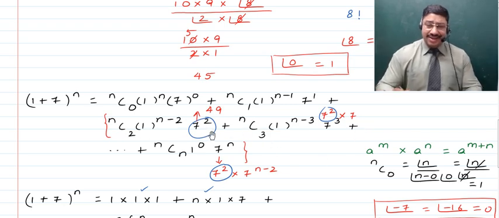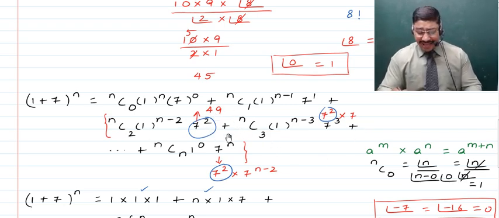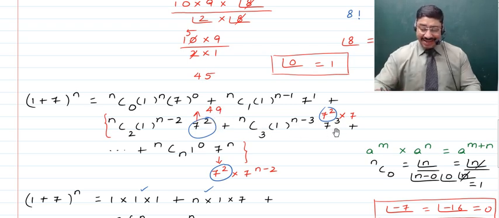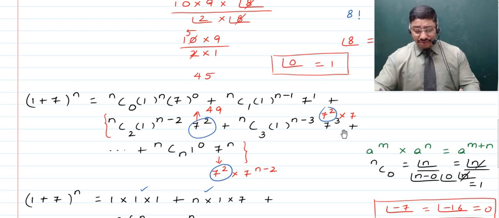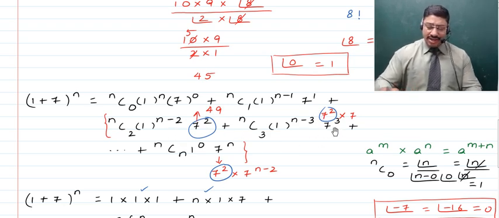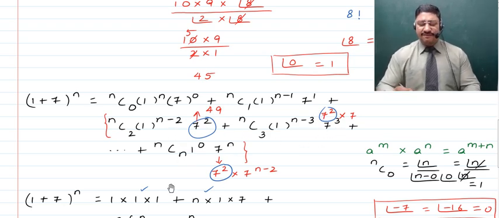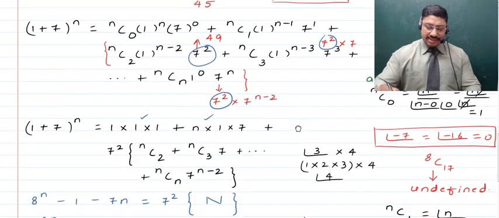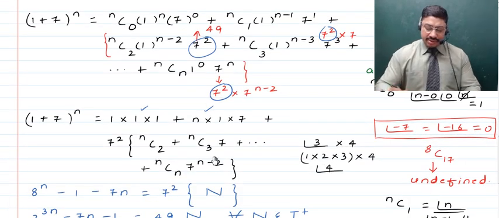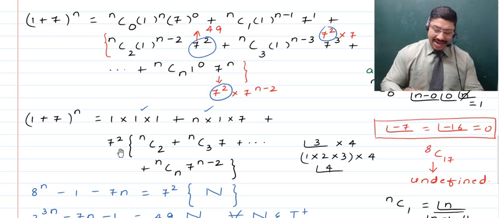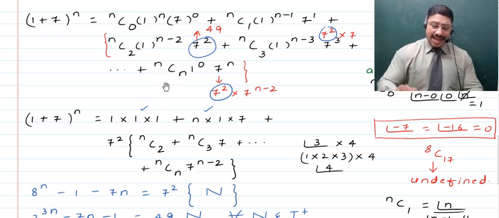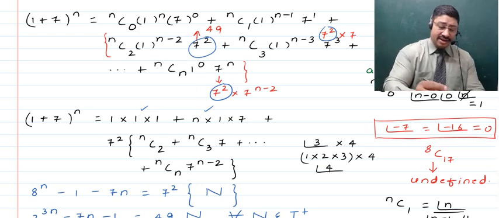From here it starts losing significance, as we have got to 7 square, which is 49. Similarly, in the next term we get to 7 raised to the power 3, which can be written as 7 square into 7. Again we've been able to get to 49, right? And thus all the later terms will surely have 49, and thus what we can do is, from the third term onwards, we can take the 7 square to be common outside, and then we can write the rest of the terms, as any power of 1 will always be 1, and 1 is the multiplicative identity.